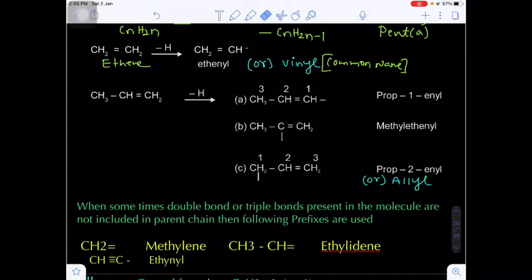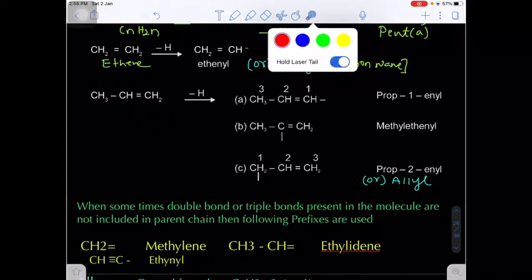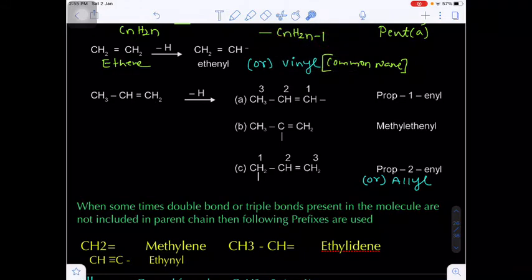Suppose you are first removing the hydrogen from the first carbon. This is carbon number 1, this is number 2, this is number 3. If you remove the hydrogen from the first carbon, you will get the radical CH3 single bond CH double bond CH, with one free valency.